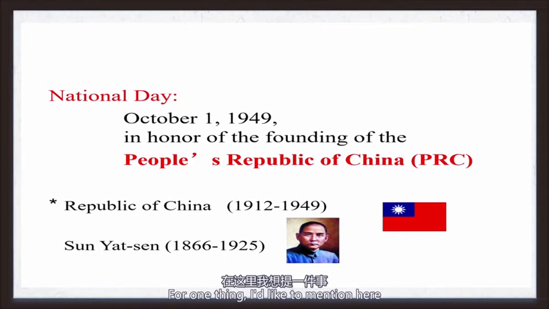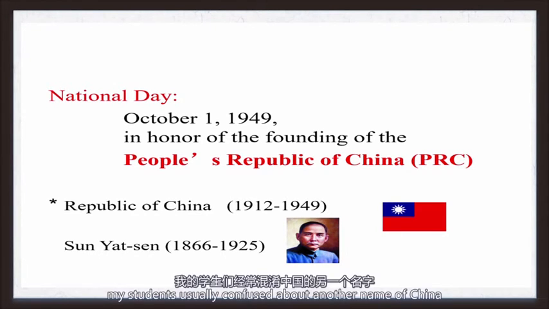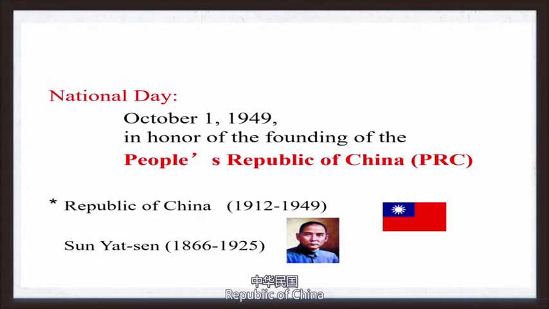For one thing, I like to mention here, my students are usually confused about another name of China, Republic of China. This is a different period of China before our People's Republic of China, established by Sun Yat-sen. Please do not mix the two names. Our government focuses on the people. The slogan of China's government is to serve the people wholeheartedly.